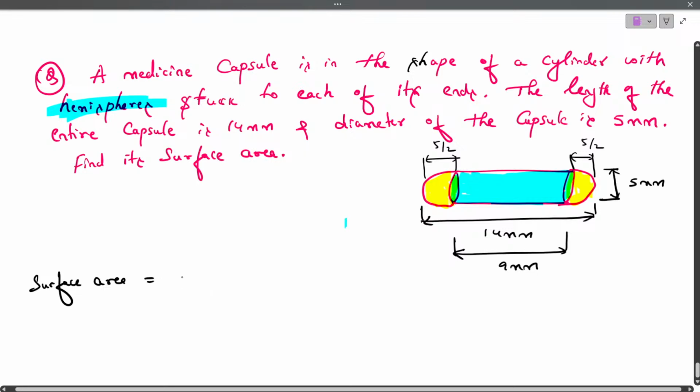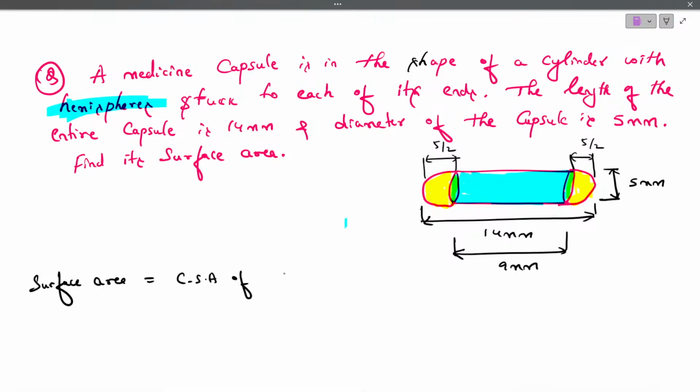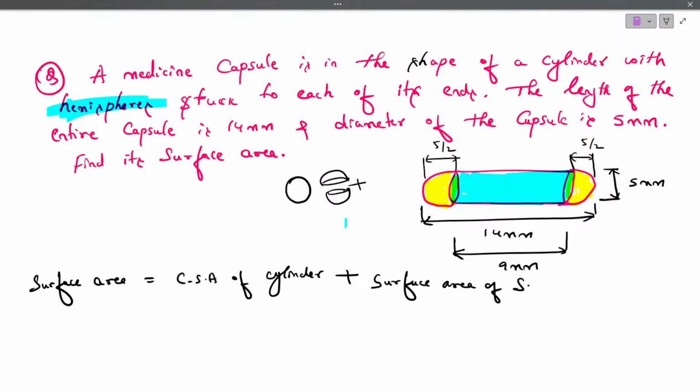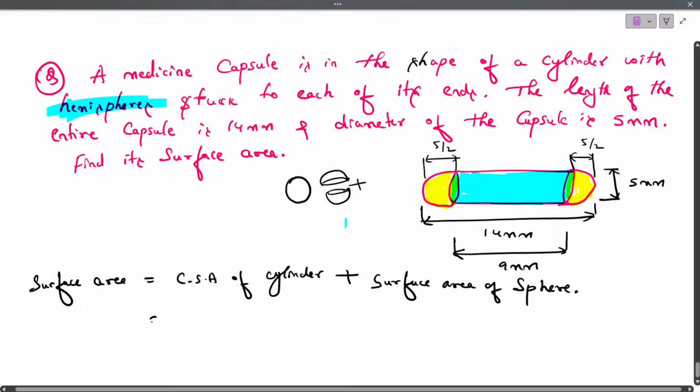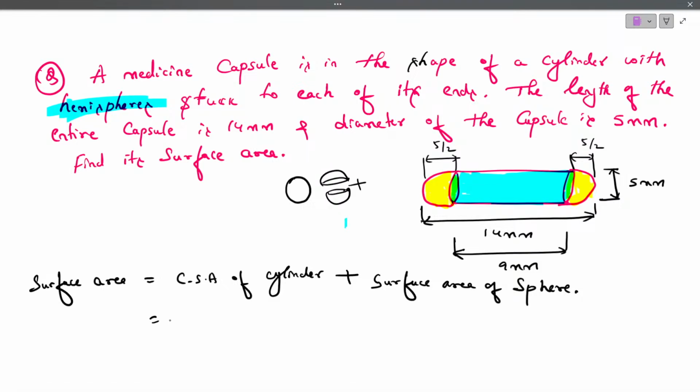Surface area is equal to curved surface area of cylinder plus one hemisphere plus one hemisphere. If you add these both, it becomes a sphere. So we can directly take the surface area of sphere. Understood? If you want, you can write 2 times curved surface area of hemisphere, or curved surface area of hemisphere plus curved surface area of hemisphere.